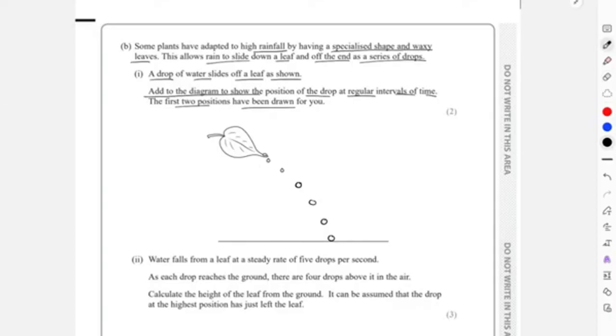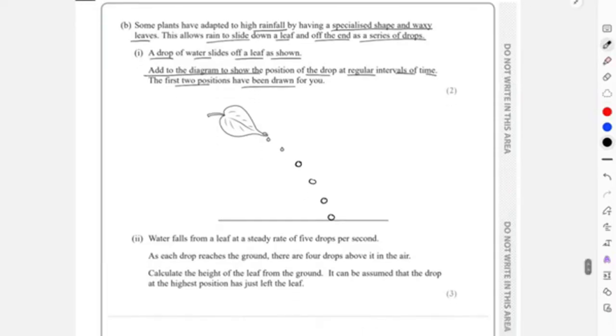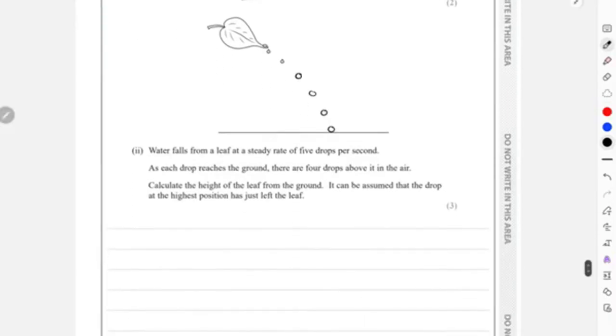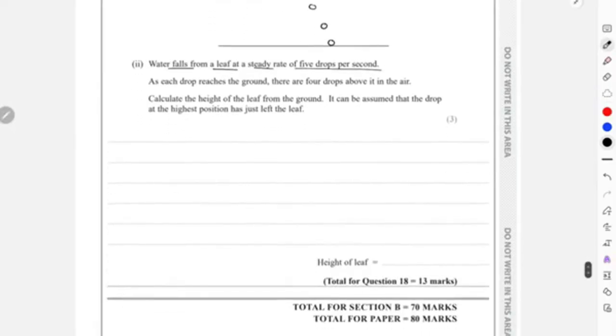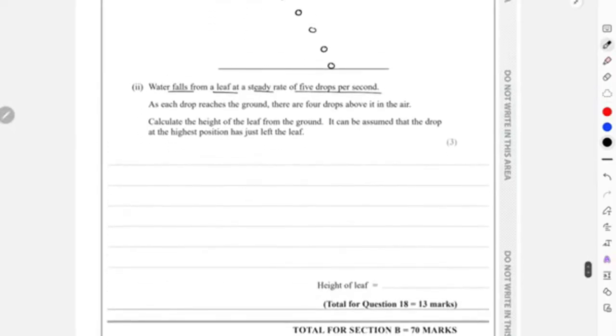Yeah, this is how the entire working will be. This is like projectile motion over here, right? Vertical displacement increasing while the horizontal displacement remains constant, because in projectile motion, the object only accelerates vertically and horizontally it moves with constant velocity. Okay. Now it says that water falls from a leaf at a steady rate of 5 drops per second. Okay, this is your rate now, 5 drops per second.